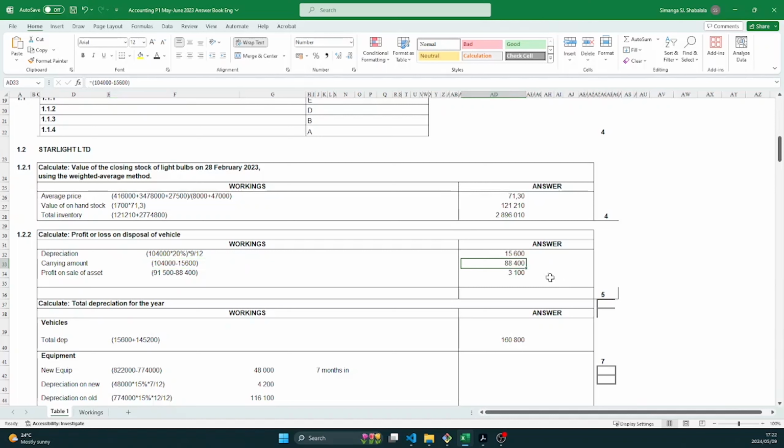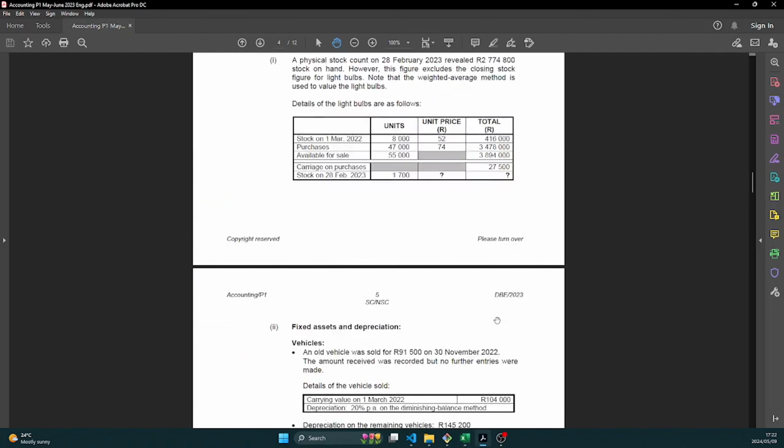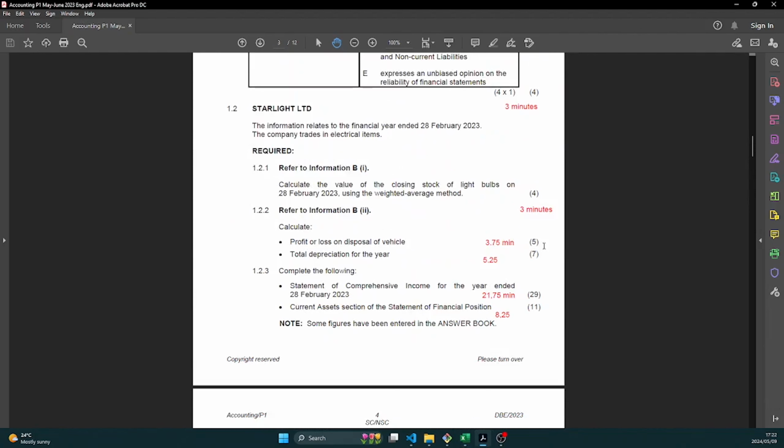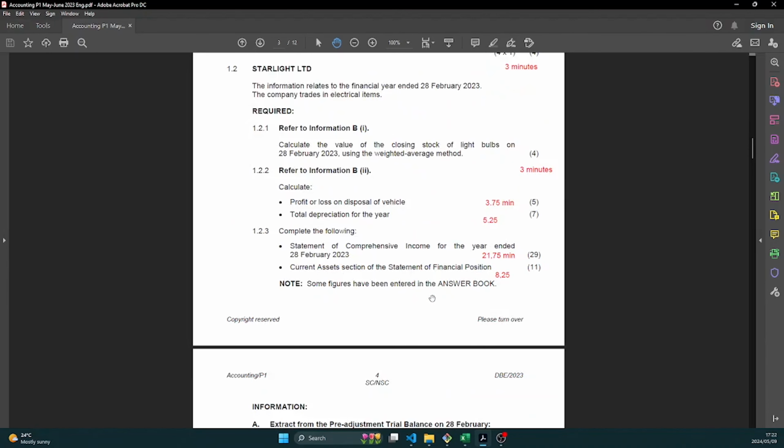So in order to get our profit on sale, we're going to say the selling price 91,500 minus the carrying amount 88,400. We made a profit of 3,100. So that's it. You are done with that question. And how many marks do you have? You have 5 marks in the bag. So yeah, just within 3 minutes you've already collected 5 marks.